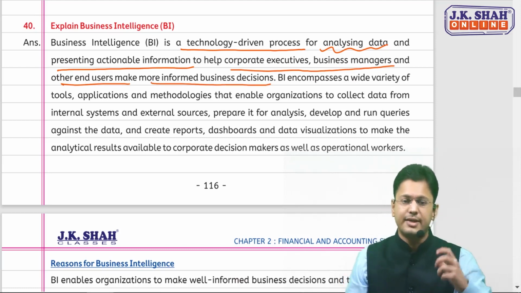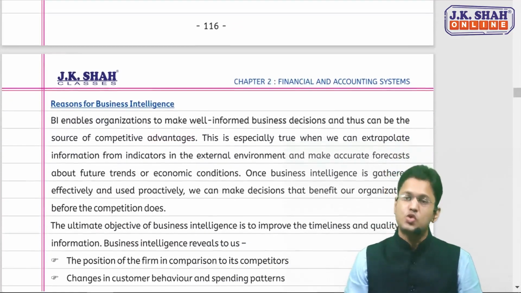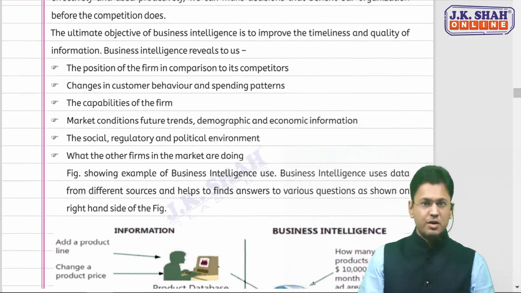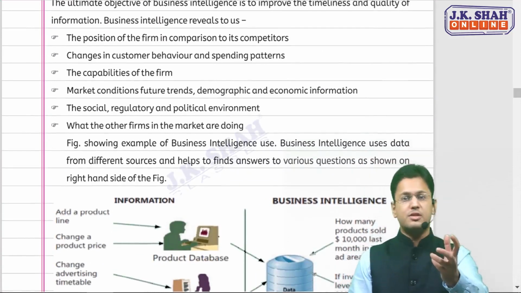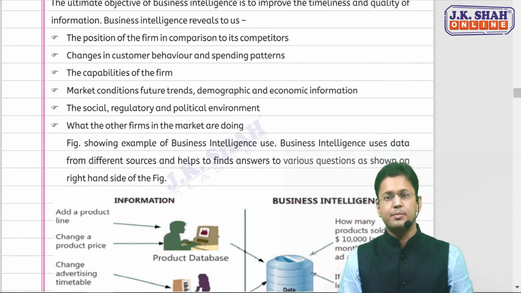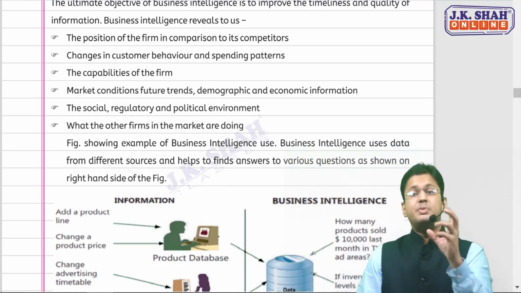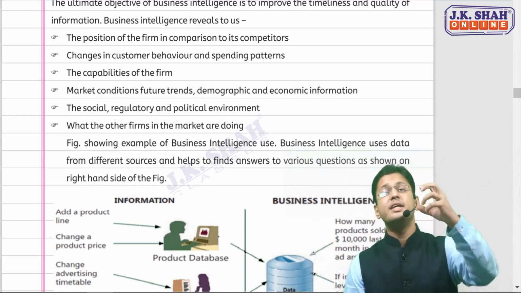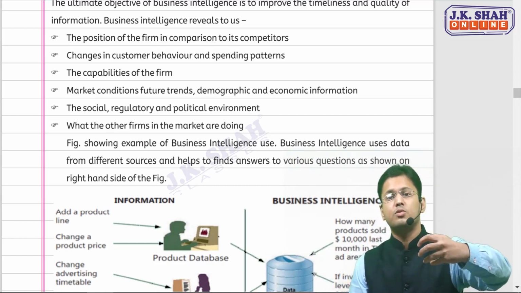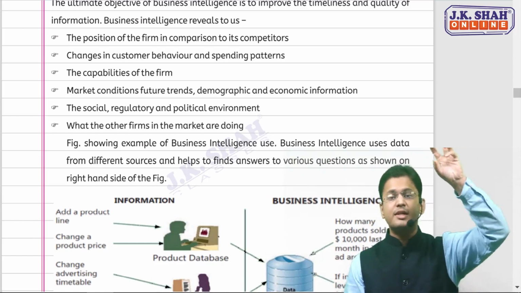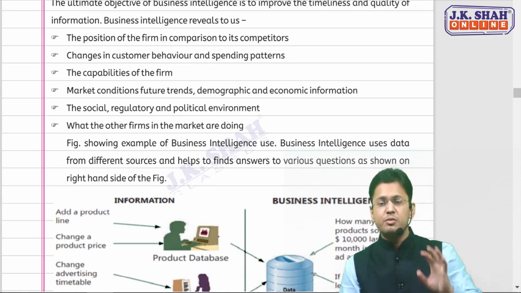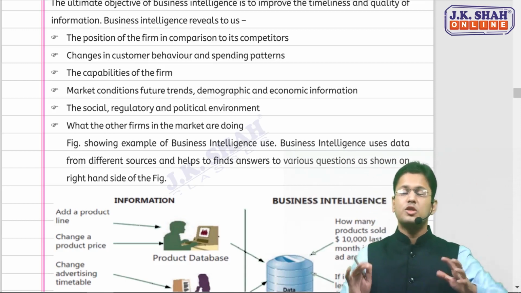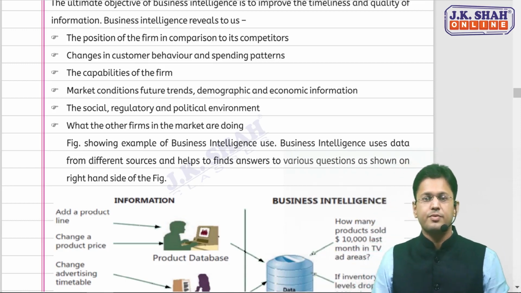That is business intelligence. Now, business intelligence covers 2 questions. One is the reason for business intelligence, which we will be discussing, and one is benefits of business intelligence, which was there in the July attempt. What is business intelligence, and why do we need it? So business intelligence is technology-driven, wherein we analyze the data and present actionable information so that the user can take informed decisions.